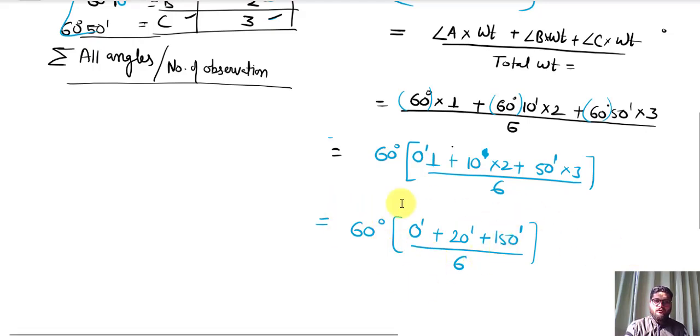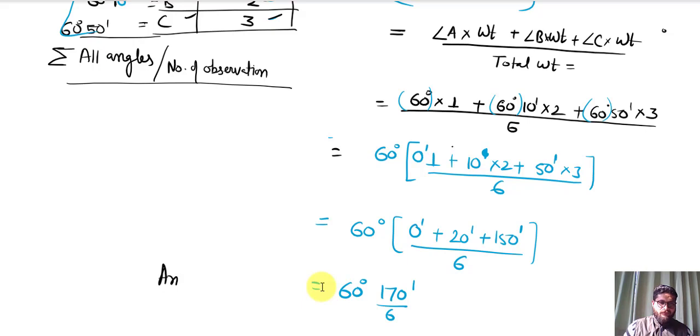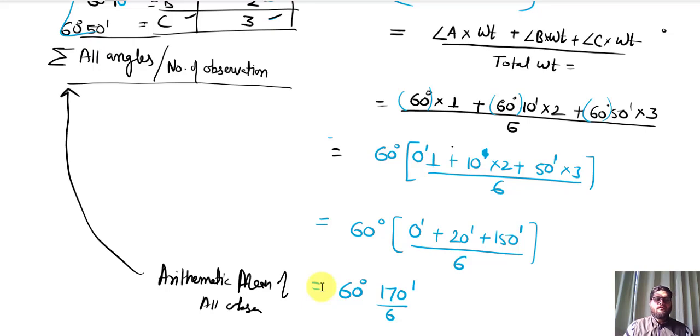answer 60 degree, 170 divided by 6 minute. So this is my arithmetic mean of all observation according to the example or according to the question, right? So this is my mean.